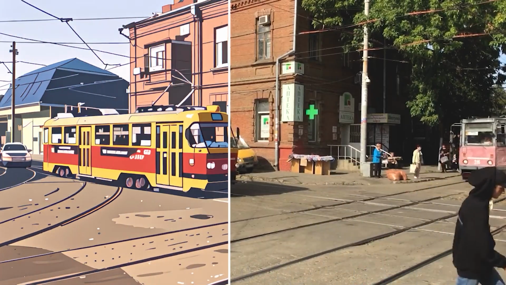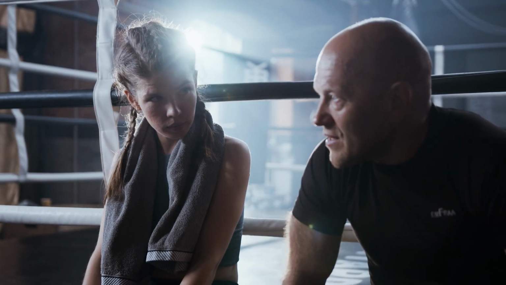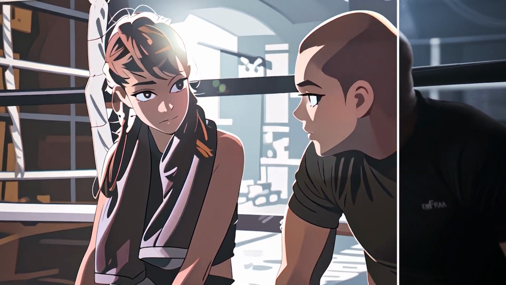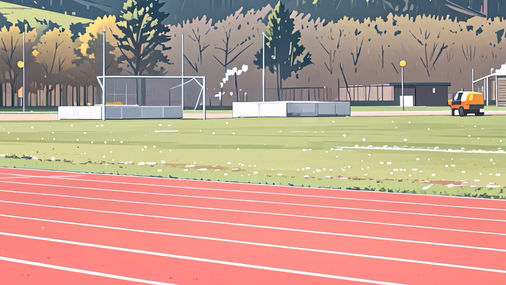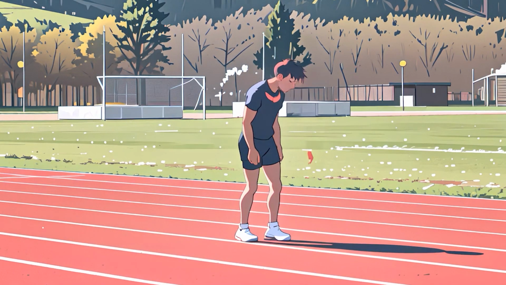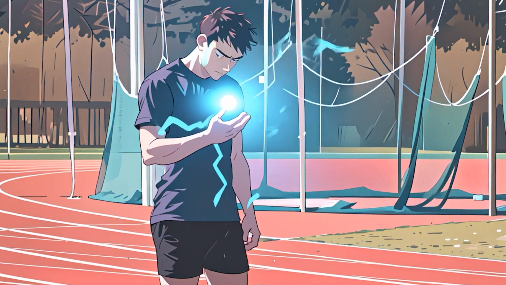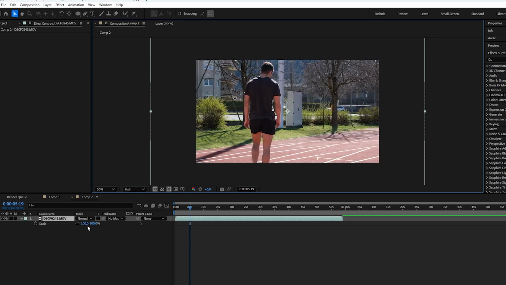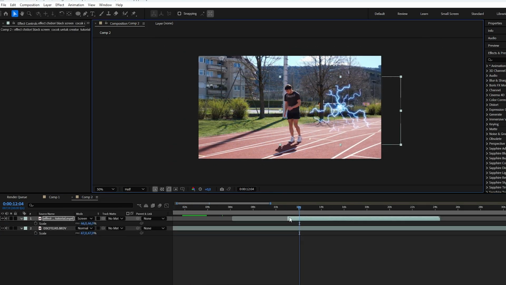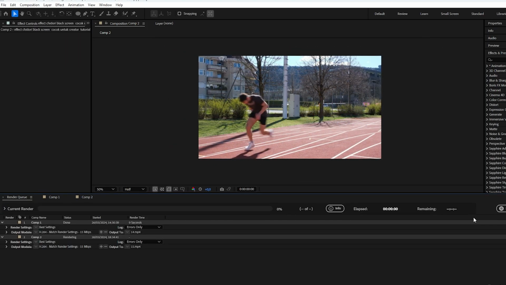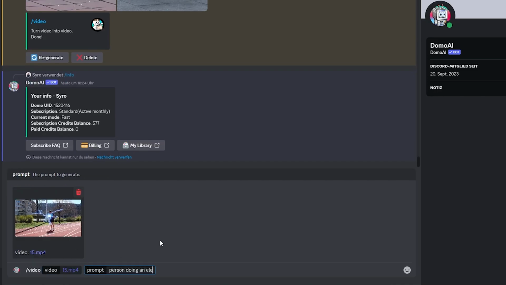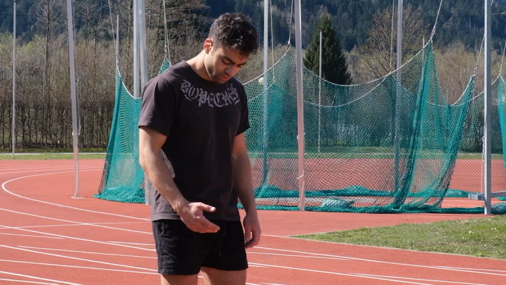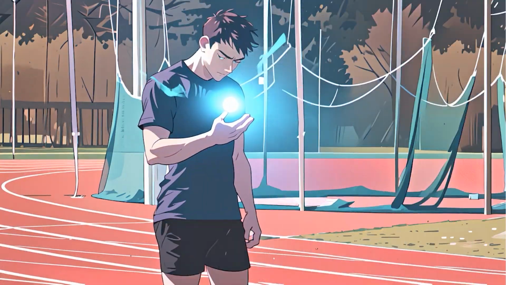Here you have a good comparison of what the videos look like before and what the videos look like after. For my anime, I personally also needed some special effects. I wanted my character to have some electricity, for example. Therefore, I started to import my original footage into After Effects and added the electricity effect right there. Then I exported that footage and dragged it right into Domo AI once again and turned that footage into an anime as well. And as you can see, this is the before and this is the after.